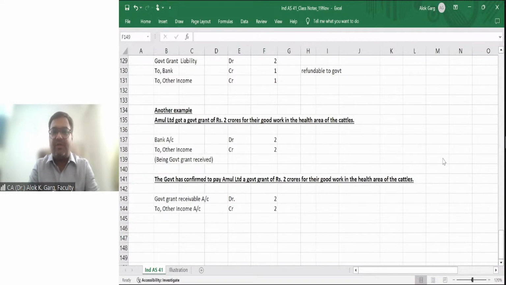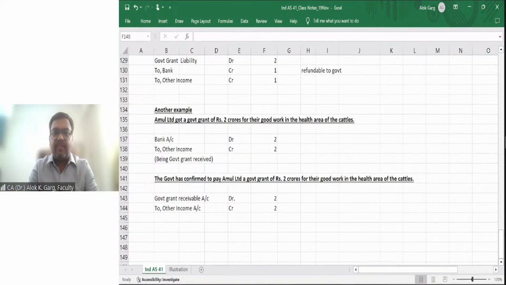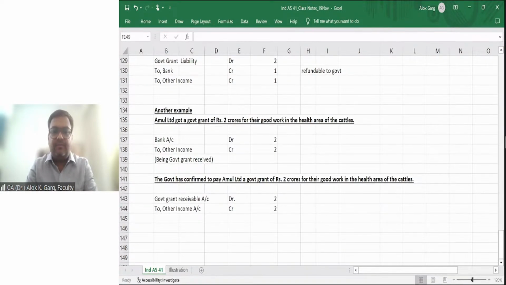Please let me know, friends, if you have any question on the government grant. No question? Very good.